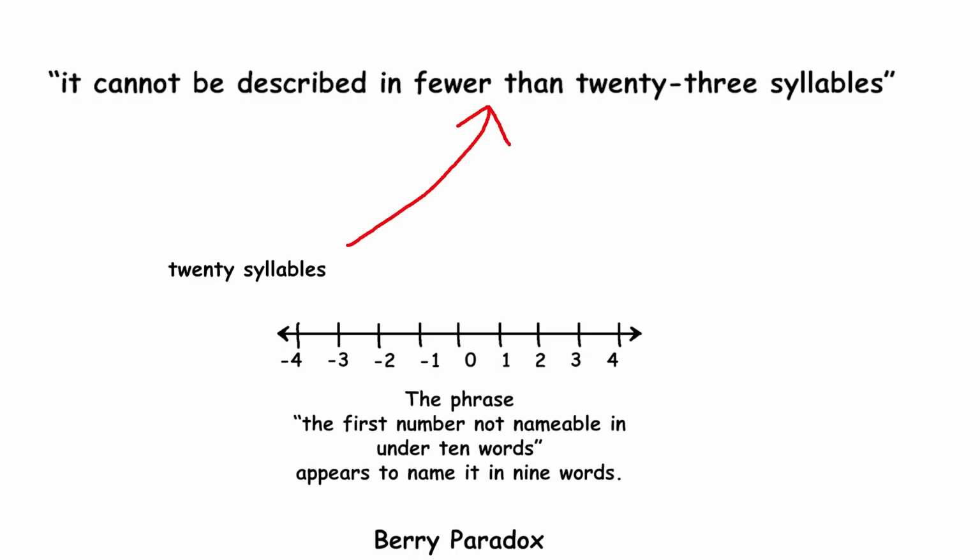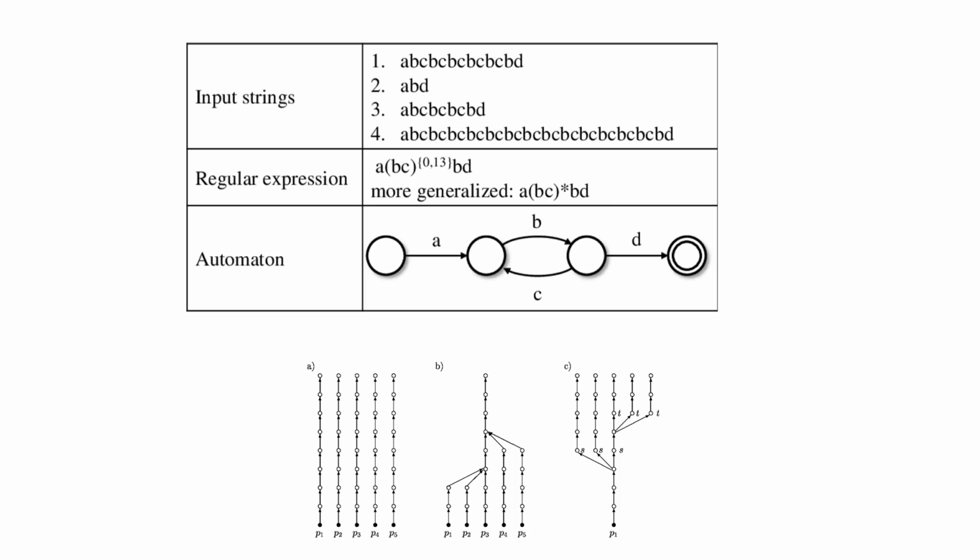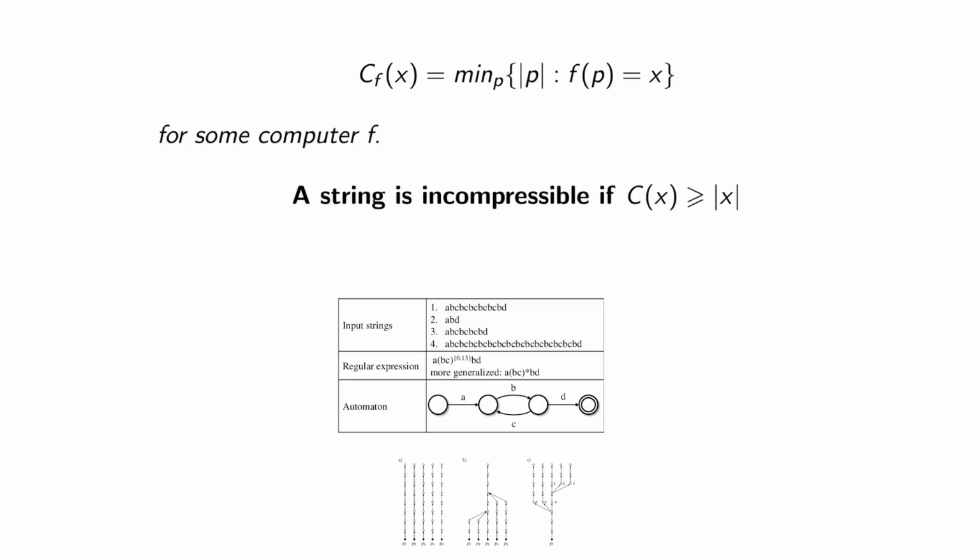Berry's paradox extends beyond mere wordplay. It has implications in fields like algorithmic information theory. Specifically, it suggests limits on the ability to compute the Kolmogorov complexity of a string in general. Kolmogorov complexity measures the shortest computer program or description that can produce a given string. But Berry's paradox hints at cases where such descriptions might become self-contradictory or impossible to construct. Thus, it highlights deeper issues in defining and computing complex entities based on their descriptions or definitions.